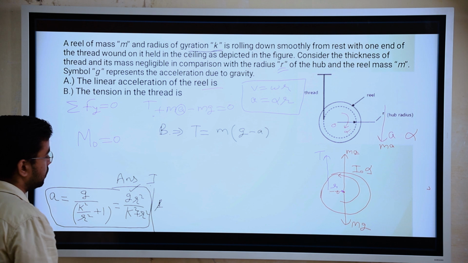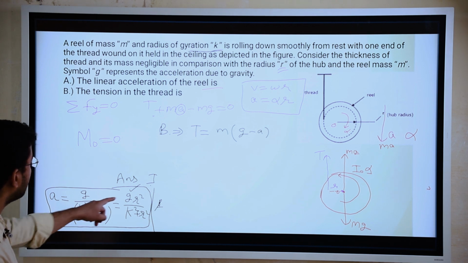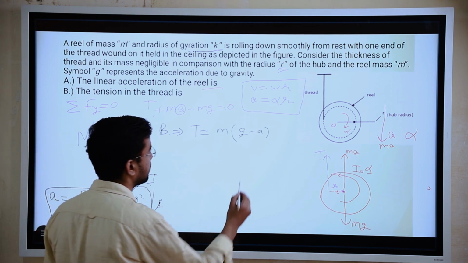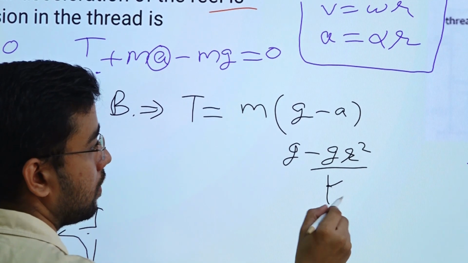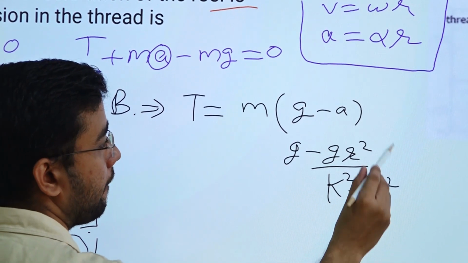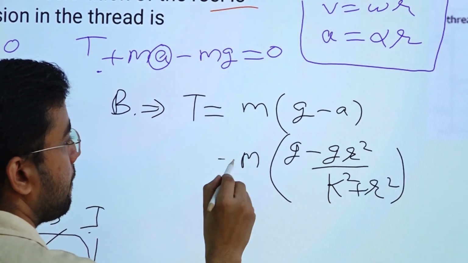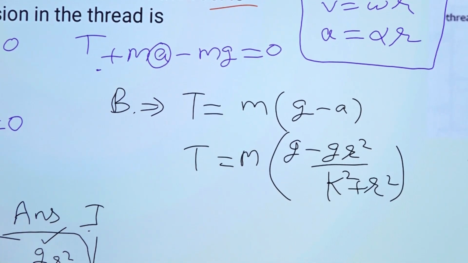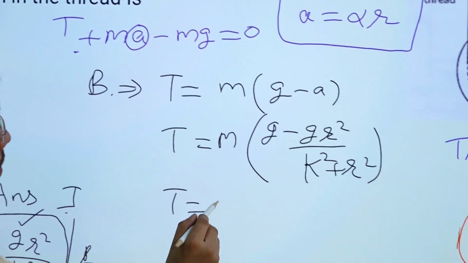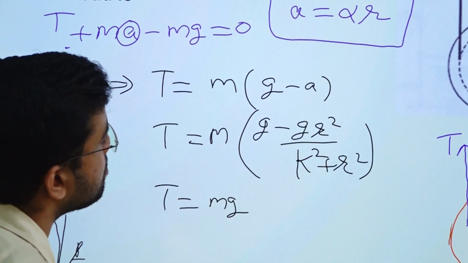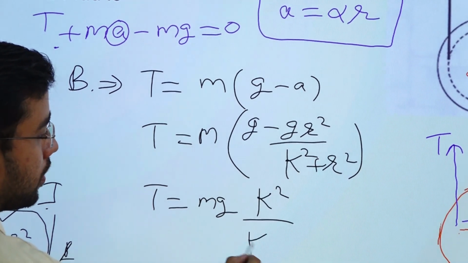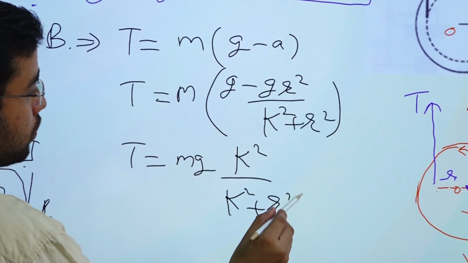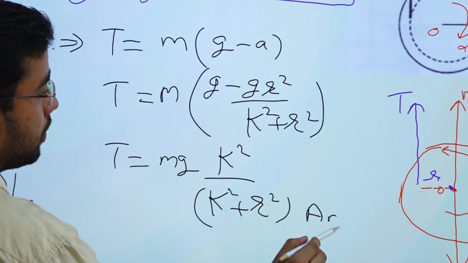So what is a? g r square by k square plus r square. So t will be mg k square divided by k square plus r square. When you solve it, you will find this and this will be the answer.